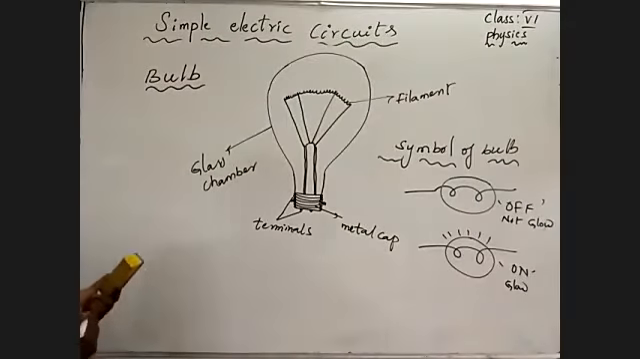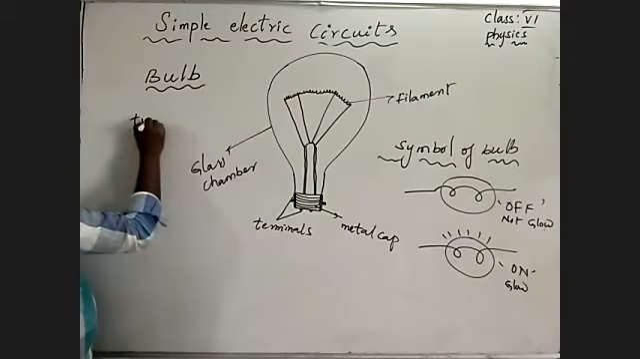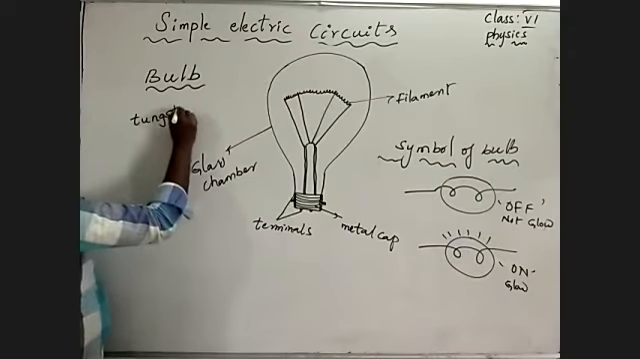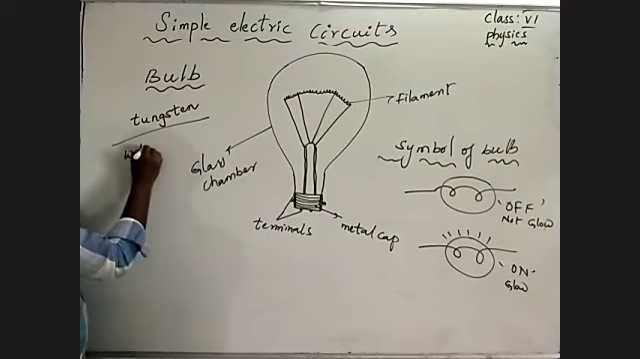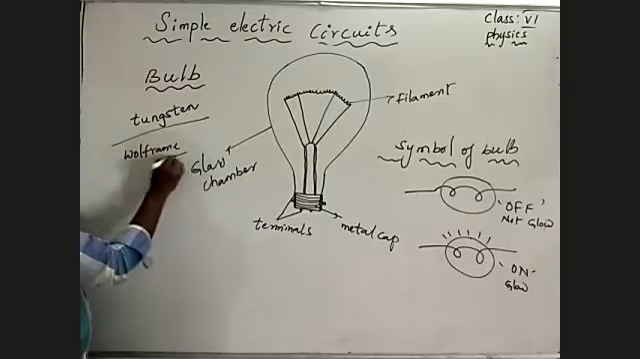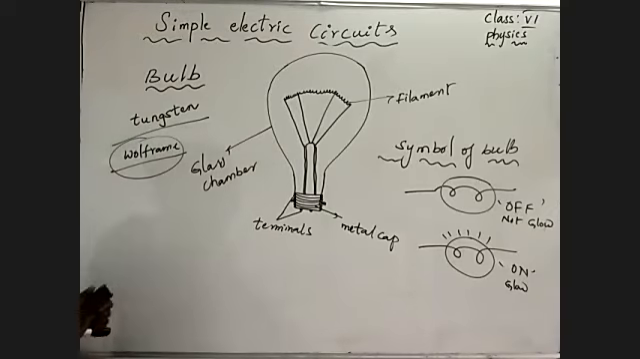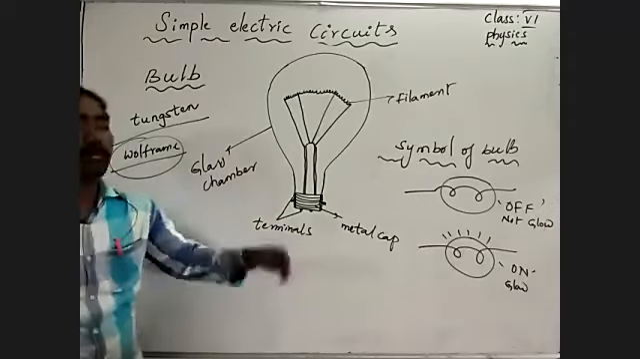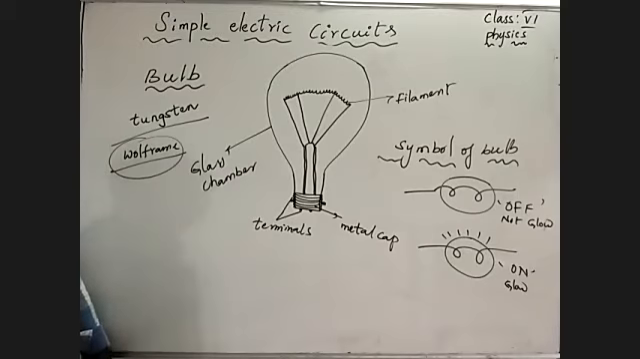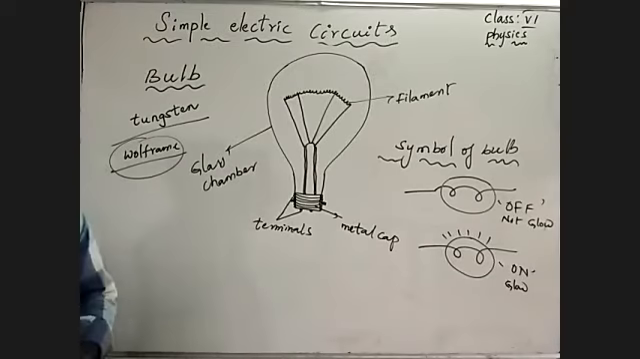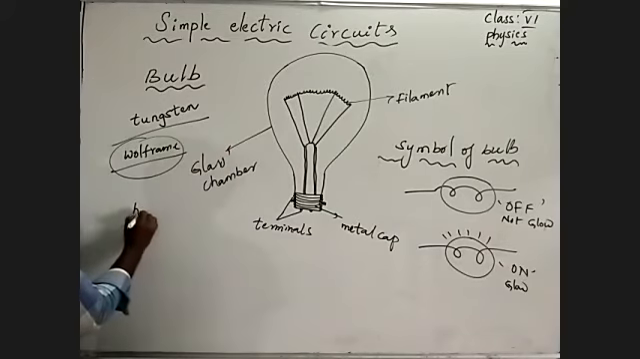Generally, the bulb filament is made up of tungsten. Wolfram is the Latin name for tungsten. Tungsten is used as the filament for a bulb. Why was tungsten preferred for the filament of a bulb? Because tungsten has high resistivity.